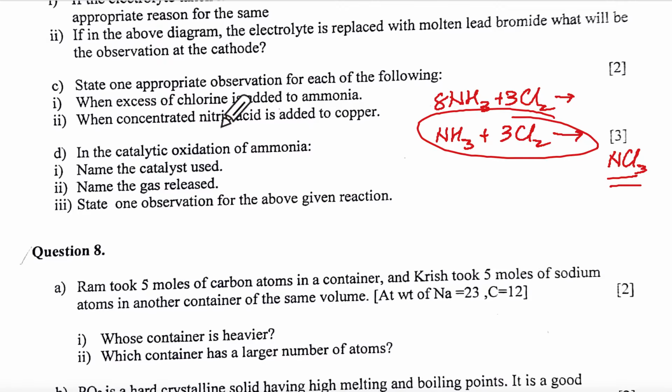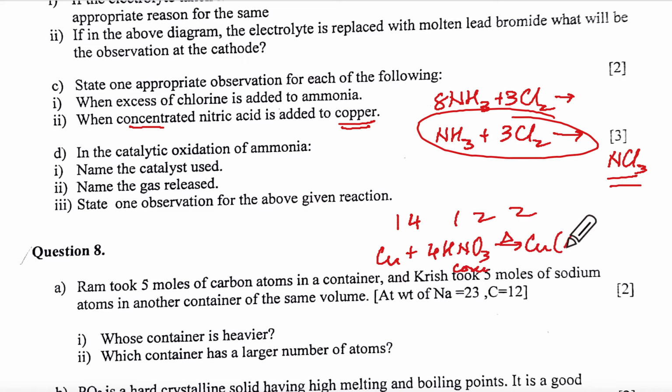NCl3 forms. Conc nitric acid added to copper. Conc nitric acid is 14122. Okay, so it will be Cu plus 4HNO3 conc. If you write the reaction, it will be better for you. Cu(NO3)2 plus 2H2O plus 2NO2 up arrow.